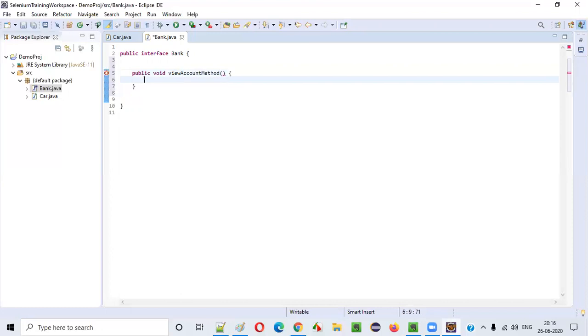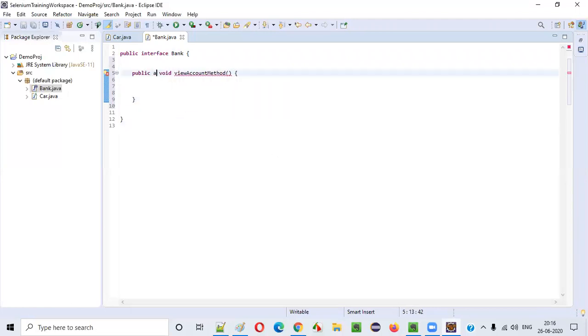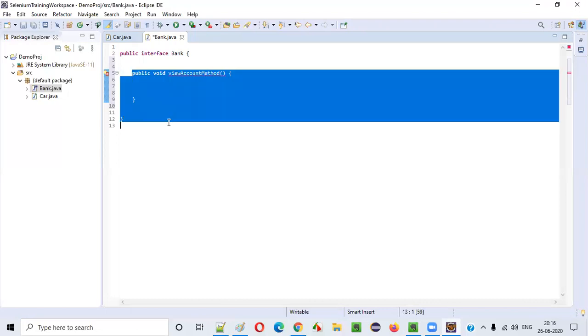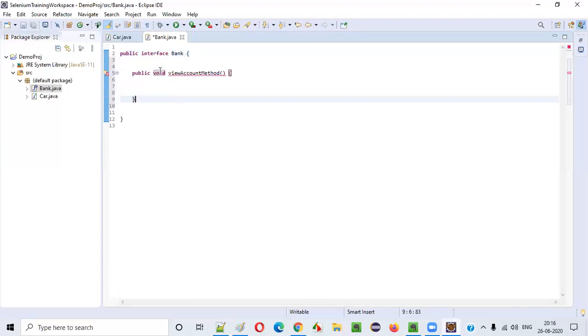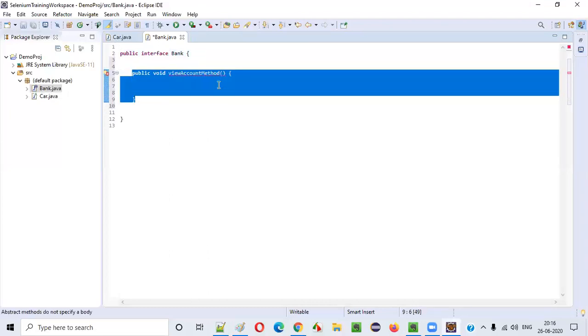If I try to create a body for this method, even though it looks like a normal method inside the interface, it gives a compiler error saying abstract methods do not specify a body. That means even though you don't specify the abstract modifier, all the methods you create under the interface are by default abstract.